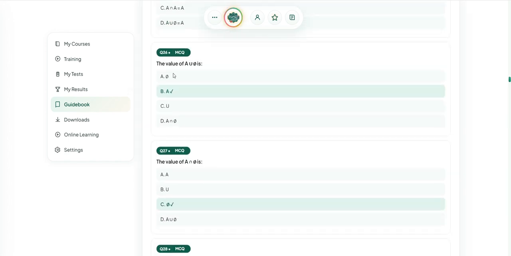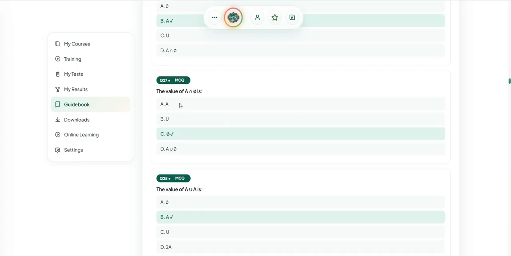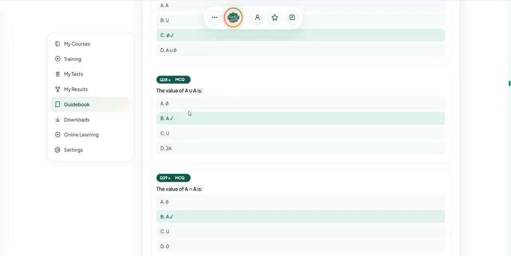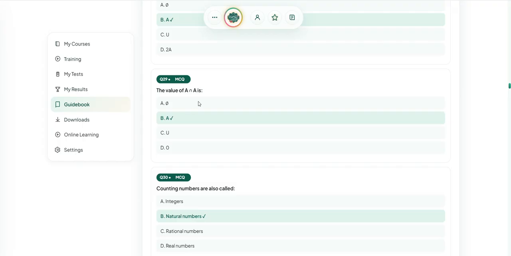Next, the union of A with the null set. The value of A union null is A. The value of A union null set is A. The value of A intersection null is null. The value of A union A is A.